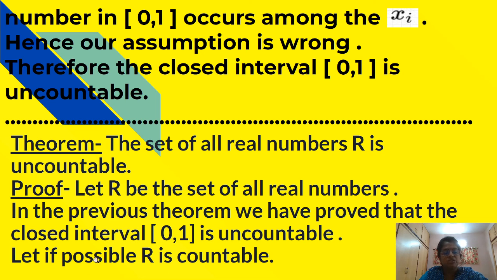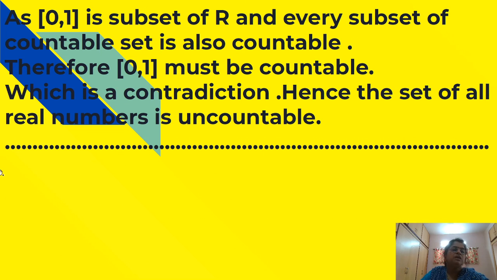Let, if possible, R be countable. As [0, 1] is a subset of R, and every subset of a countable set is also countable, therefore [0, 1] must be countable, which is a contradiction. Hence, the set of all real numbers is uncountable.